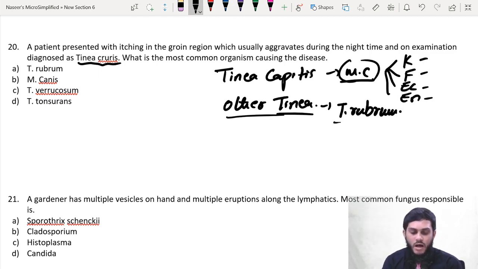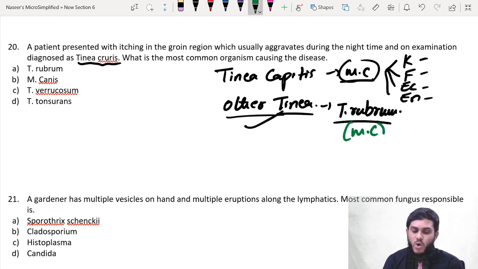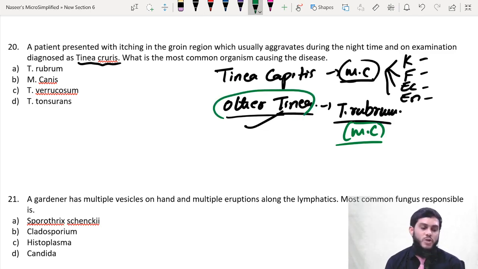Can other dermatophytes, Epidermophyton and Microsporum, cause Tinea infection? Yes, they can. But if I ask you which is the most common among all these, causing all other Tinea infections, the answer is Trichophyton rubrum. Therefore they have given Tinea cruris, which is a Tinea infection other than Tinea capitis, so you have to look for the answer Trichophyton rubrum, the most common. Sir, can others cause Tinea cruris? Canis, verrucosum, tonsurans, maybe they can cause it, but very important, the most common is Trichophyton rubrum.